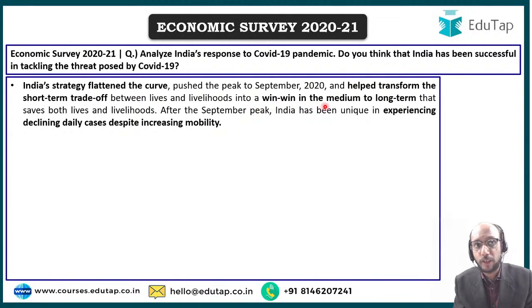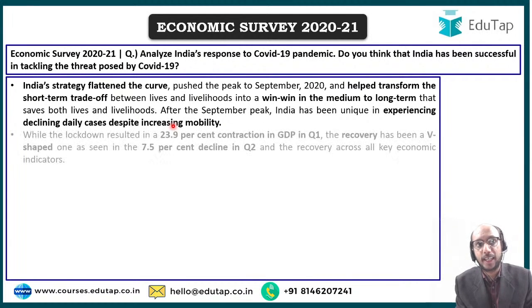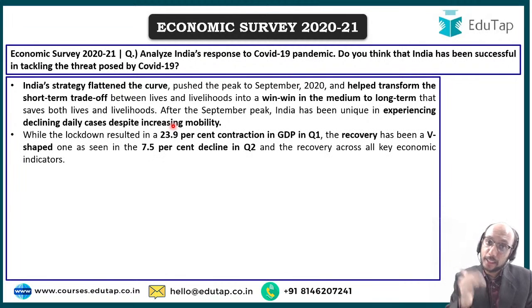And we believe that it was a win-win strategy, and we are still experiencing declining daily cases despite increasing mobility. That may be questioned going ahead. Going ahead, we may see a second wave. I hope we don't, but the evidence available so far suggests that India has been successful in tackling the threat. Is the threat completely gone? Not at all. We need to undertake vaccination very fast so that that threat can be completely done away with. But the fact of the matter is that yes, so far there has been a decline in the daily cases, right? If you look at the economic contraction, yes, economy contracted heavily in the first quarter of financial year 2021, right? But thereafter we have been able to witness a V-shaped recovery.